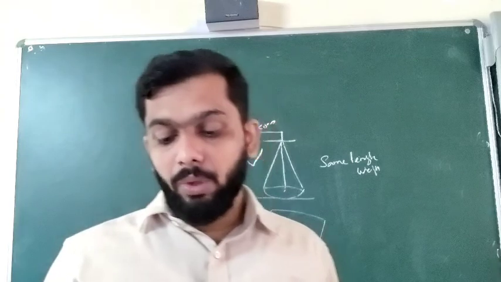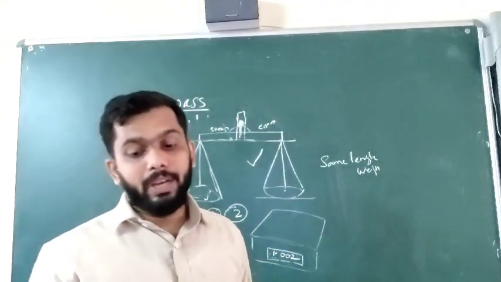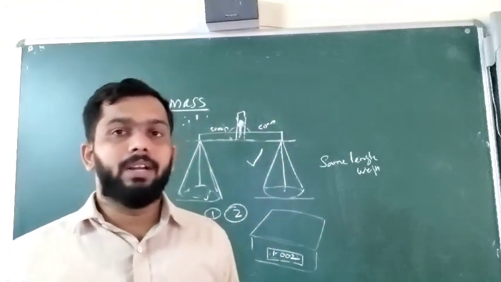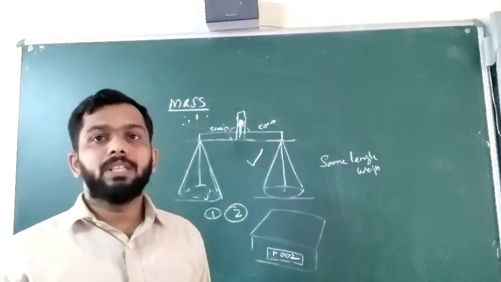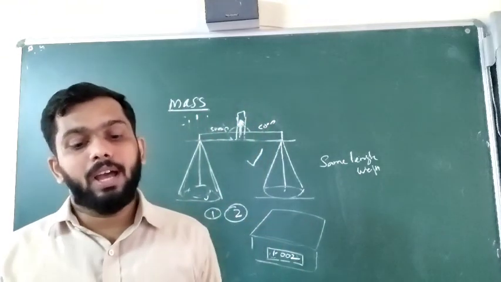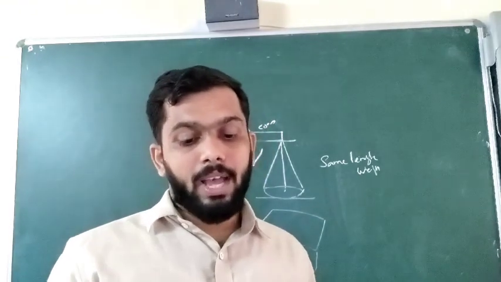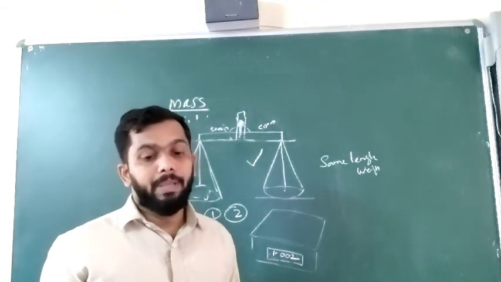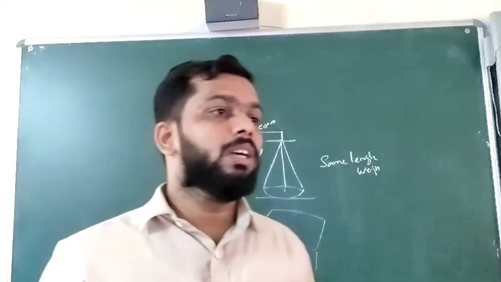And one more thing, you can look at page number 25, figure 3.13, a physical balance. What is a physical balance? In a science laboratory, accuracy is of the utmost importance, and therefore a modified and highly sensitive version of the beam balance called the physical balance is used.